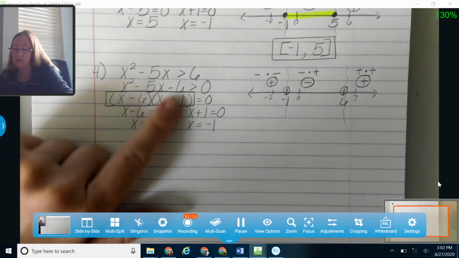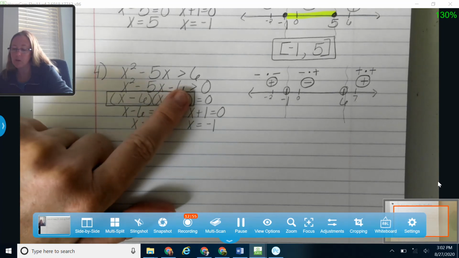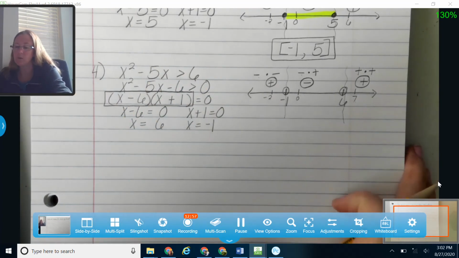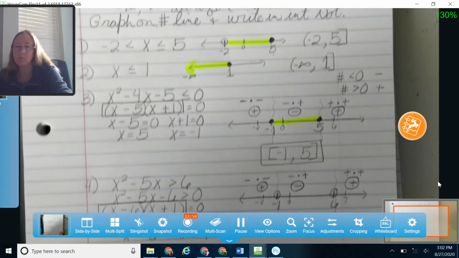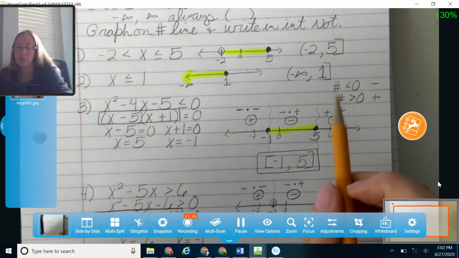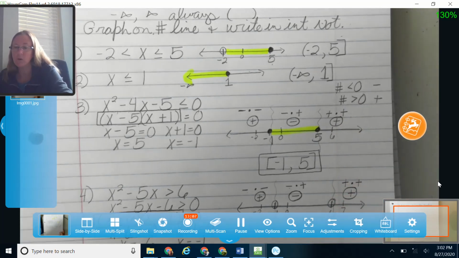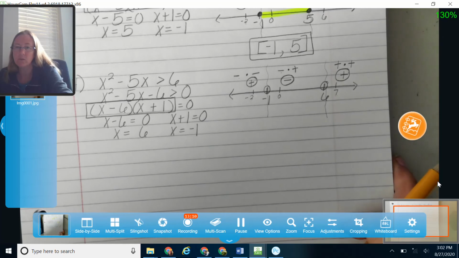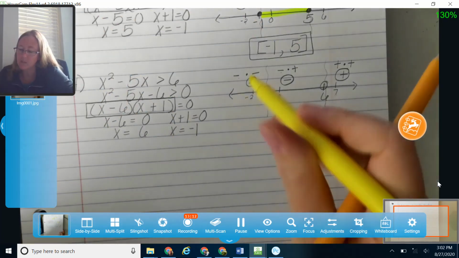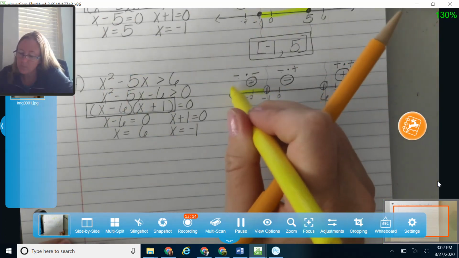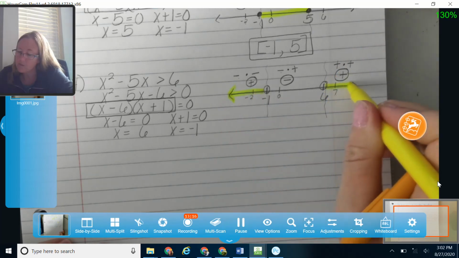Okay, now this time I'm looking for numbers that are greater than 0. Okay, so let me jump back up here just for a minute. So numbers that are greater than 0 are going to be positive. So this time I'm looking for answers that are positive. Okay, so I have positives here. And I have positives here.